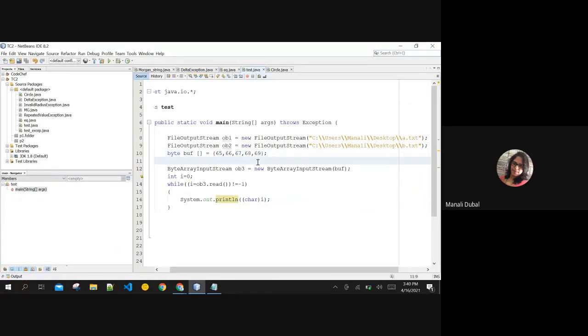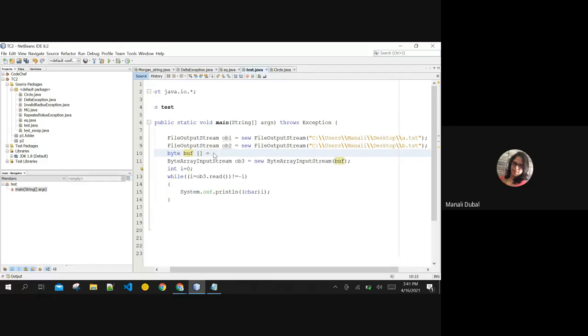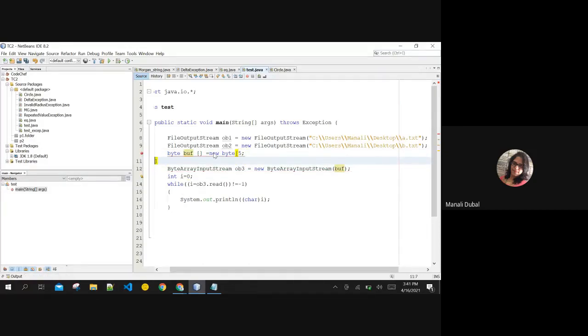So this byte array input stream, similarly, it is also used for inputting the data, reading the byte array from the stream. The stream currently I'm using here as console. Console in the sense I can create the object of scanner class. I can initialize this byte array. You can definitely do this. You can create the byte array like this, new byte, and you can use 5 here, where the size of the array is 5.